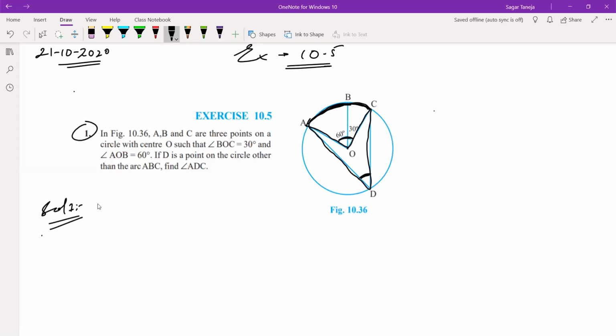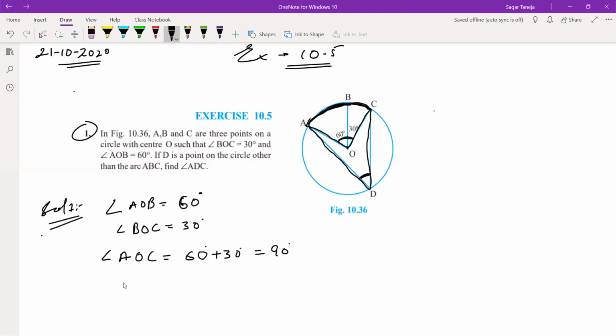As the question is easy, let us write what is given. Angle AOB is given as 60 degrees, and angle BOC is given as 30 degrees. So we can say that AOC will be 60 plus 30, that is 90 degrees.